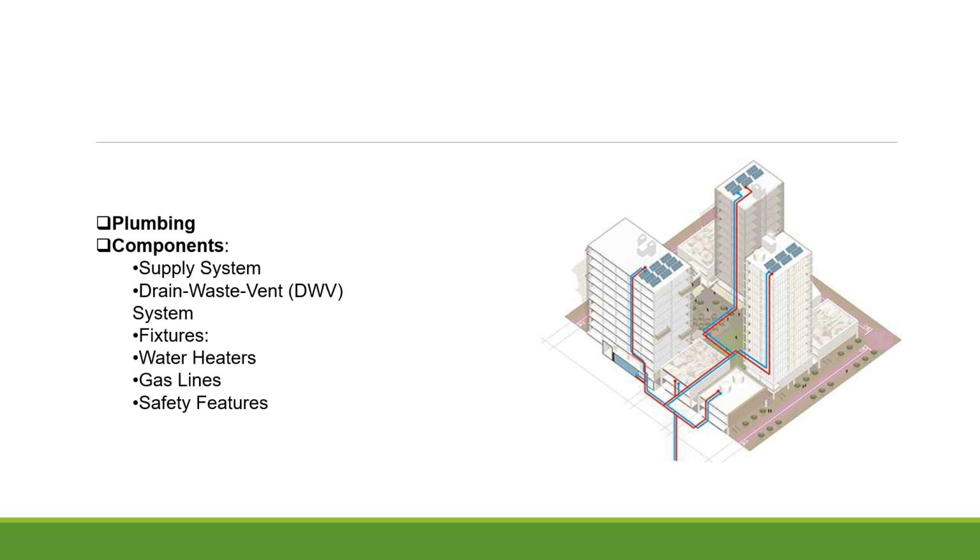vent system, which removes wastewater and allows sewer gases to escape. Fixtures, which include taps, sinks, toilets, and showers. Water heaters, which provide hot water. Gas lines, which supply gas to appliances and heating systems. Safety features, which include pressure relief valves, backflow preventers, and trap seals.